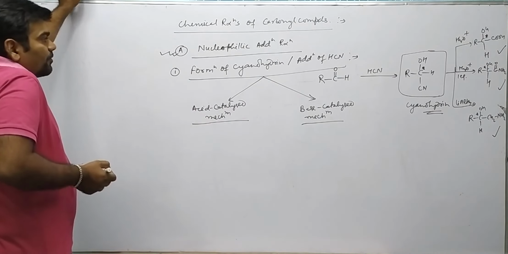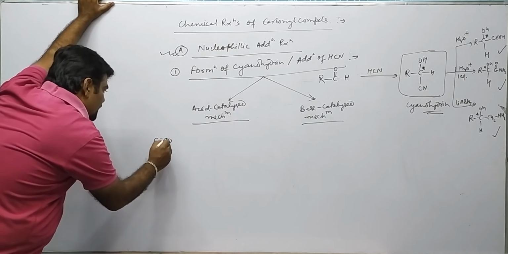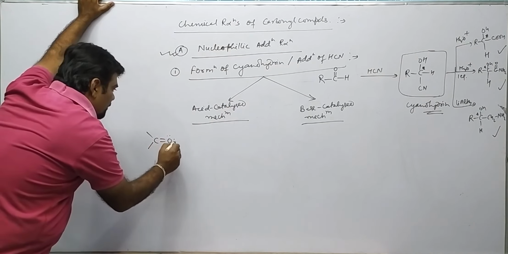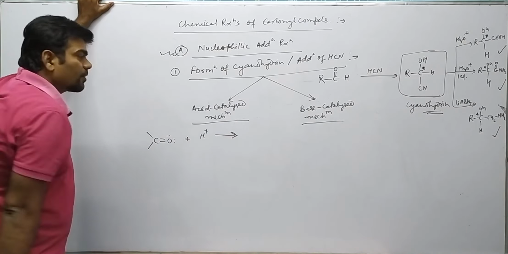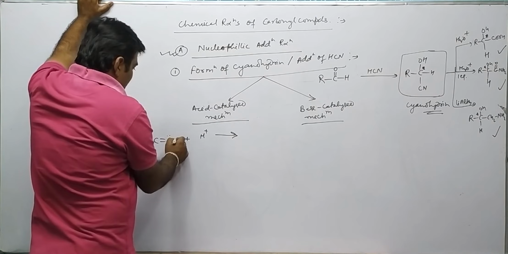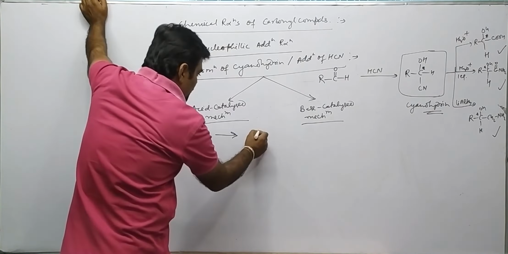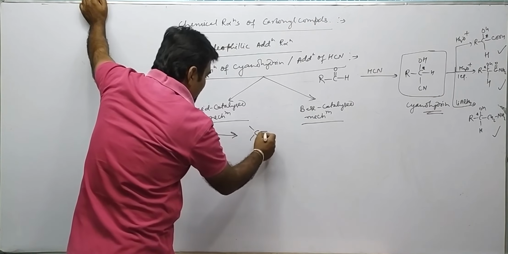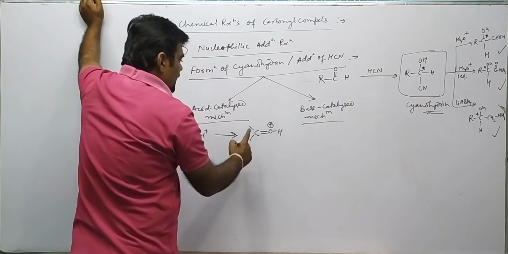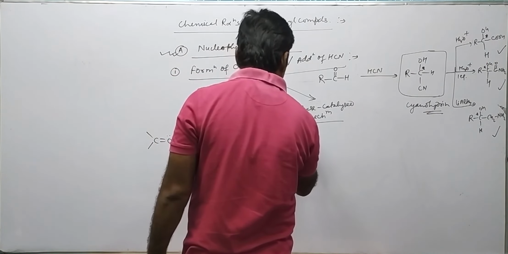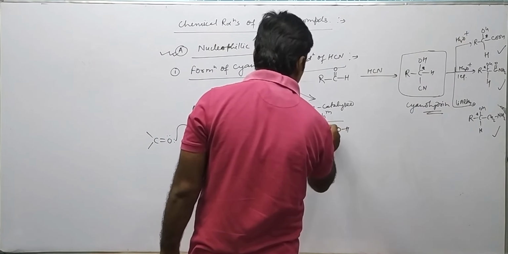See the acid catalyzed mechanism first. In the acid catalyzed mechanism, what is happening? There is a carbonyl compound and we use a little amount of acid. The very first step is protonation, that is acceptance of a proton by this carbonyl compound. This will become OH plus, so that this carbonyl compound increases its electrophilicity by creating a positive charge on the carbon.